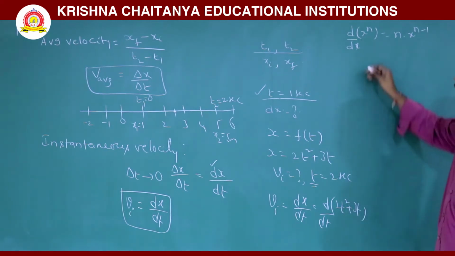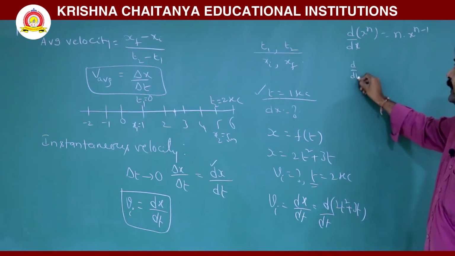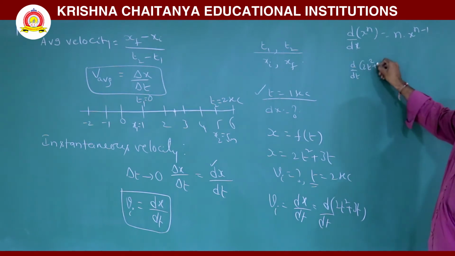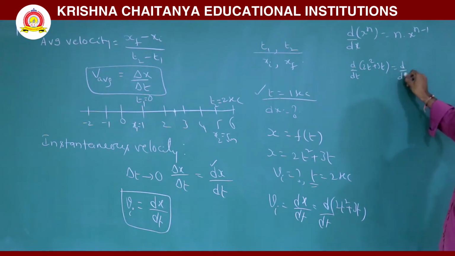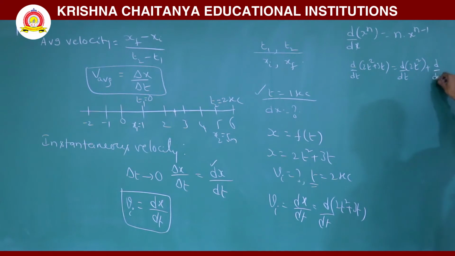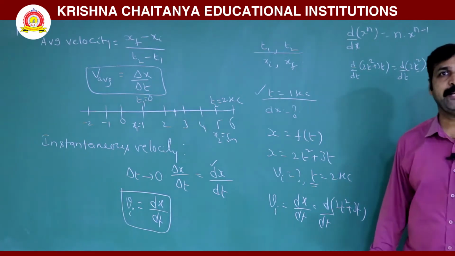Similarly, here you have d by dt of 2t squared plus 3t. Now, you can differentiate it like d by dt of 2t squared plus d by dt of 3t. Okay. Now, when you are differentiating, you are taking small values for a variable.